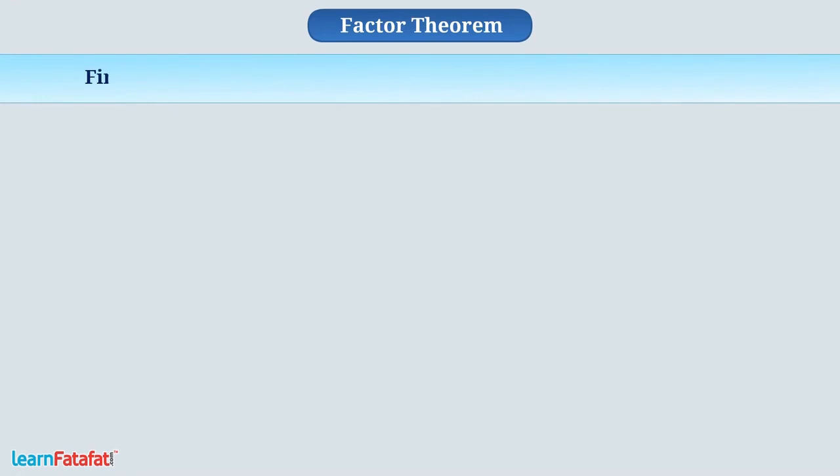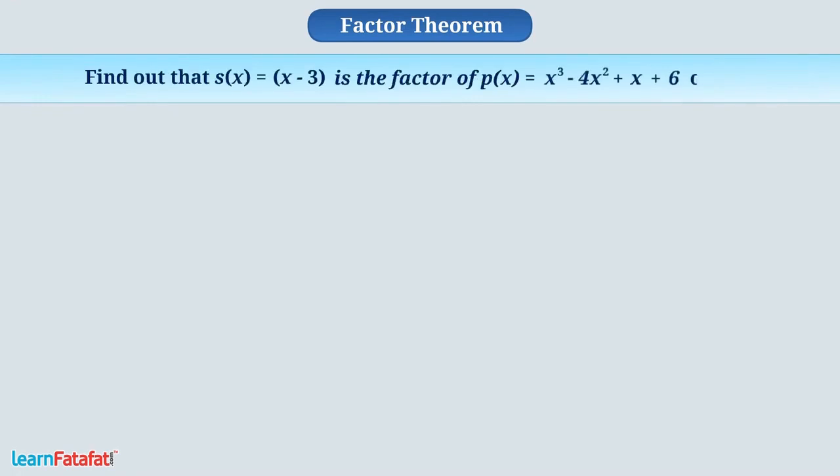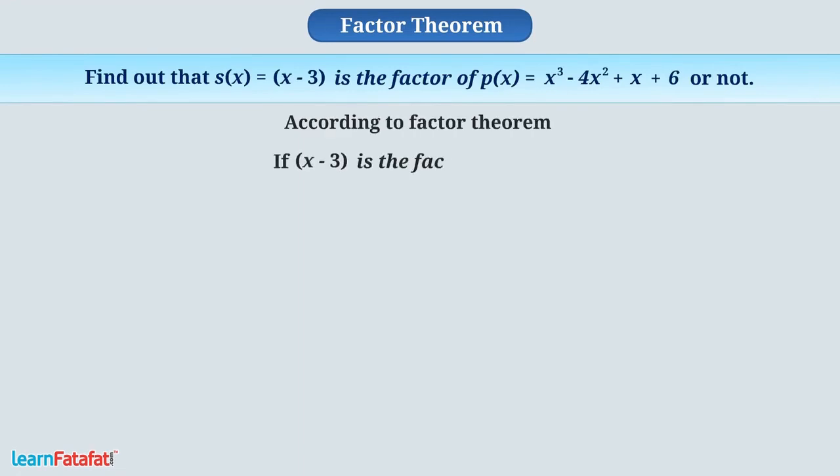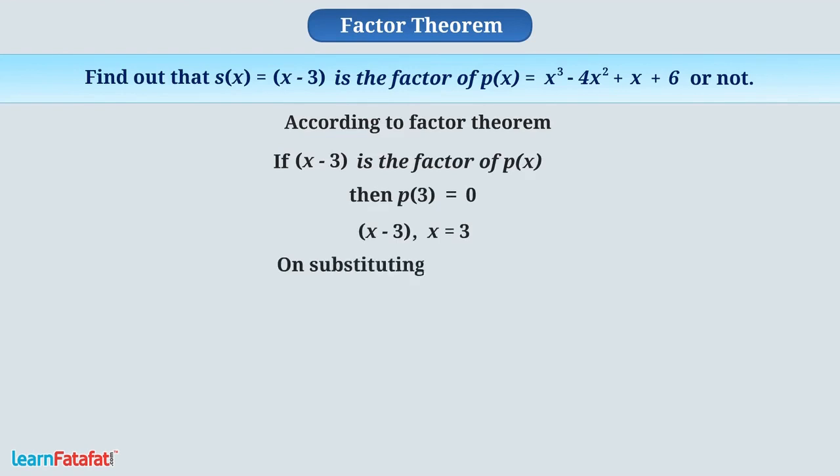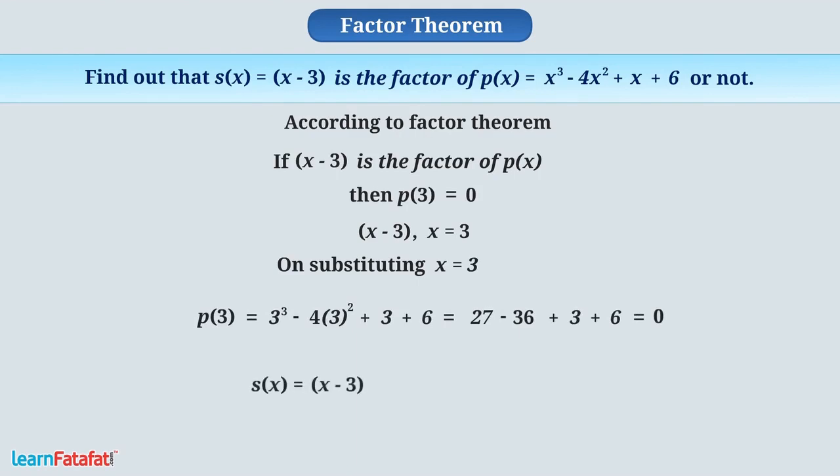Now, let us find out whether x minus 3 is a factor of p of x or not. According to the factor theorem, if x minus 3 is a factor of p of x, then p of 3 is equal to 0. Since the root of x minus 3 is 3, on substituting x is equal to 3, we get p of 3 is equal to 0. Therefore, x minus 3 is a factor of p of x.